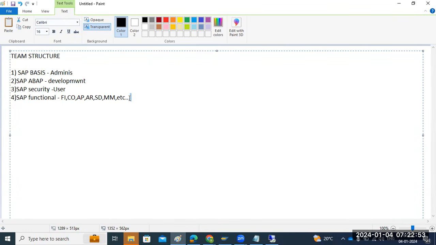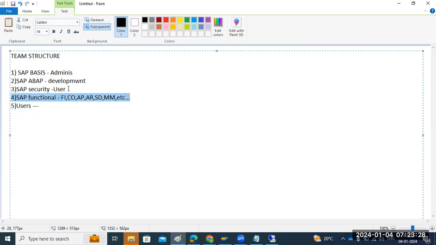Along with us, in the same SAP systems, end users will also work on the systems. End users are the ones who will book the orders and payments and everything. The functional teams, these are all IT teams, and along with the IT teams, the business users also will do the business in the systems, right? In the one SAP system, one application, these many teams will log in and work on it. We all will support the users. If they face any issues or errors, we all will handle them.